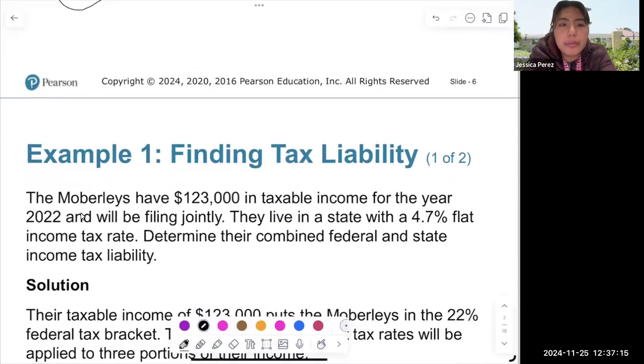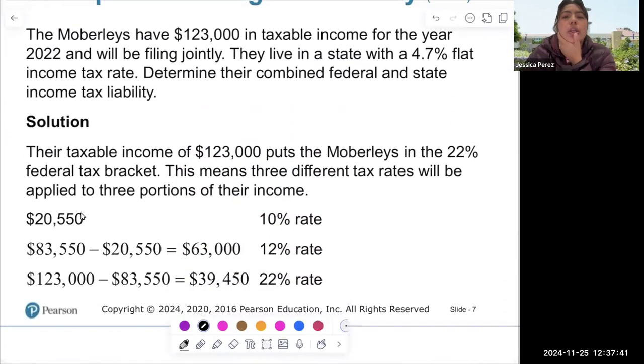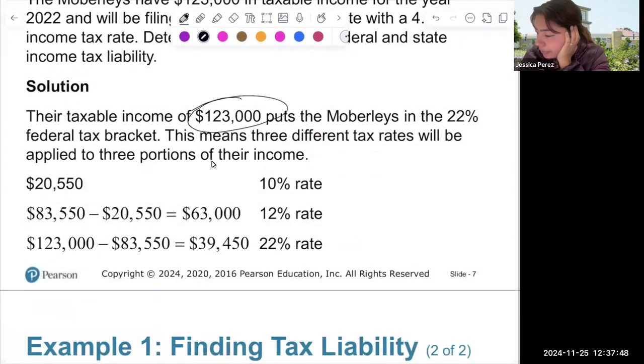The Momberlays have 123,000 in taxable income for the year 2022, and they will be filing jointly. They live in a state with a 4.7% flat income tax. Determine their combined federal and state tax. For that one, we have to look at the different brackets. Let's look at the first one. We have their taxable income, 123,000. They put them at 22%.